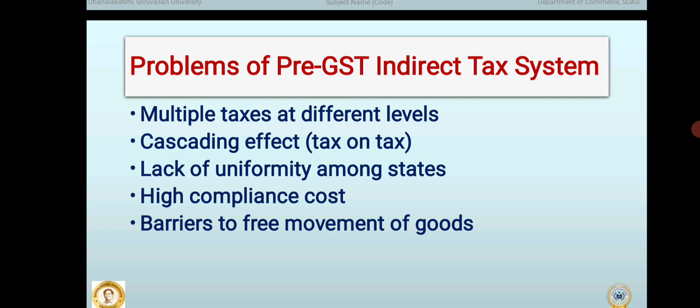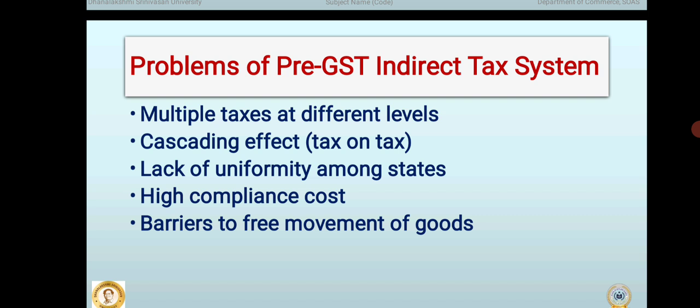This increased the final price of the goods for consumers. There was a lack of uniformity among states. Each state had its own tax rates, rules, and procedures. This created confusion for businesses operating in multiple states and resulted in unequal tax burdens across the country.